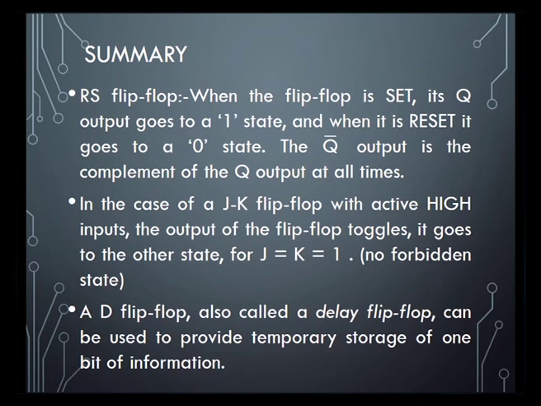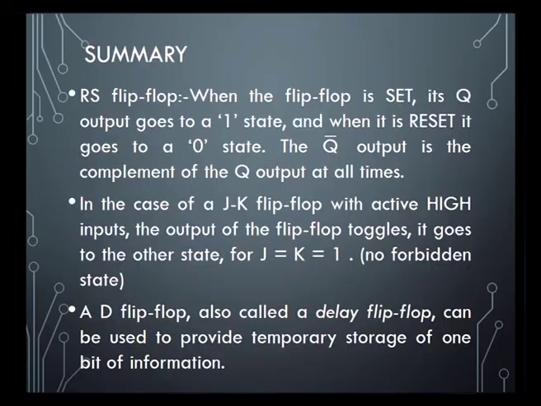In this session we discussed different types of flip flop, that is RS and JK. The only difference between RS and JK is that in RS we find the set state at 0 and 1 for active low, and the reset state at 1 and 0 of S and R inputs respectively. Also, we find the forbidden state in the RS flip flop, but in JK there will be no forbidden state. In that mode of operation, if J and K are equal to 1, there will be a toggle. So this kind of flip flop is called the JK flip flop.